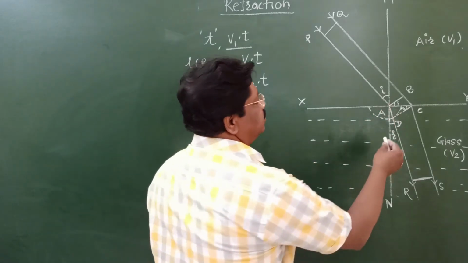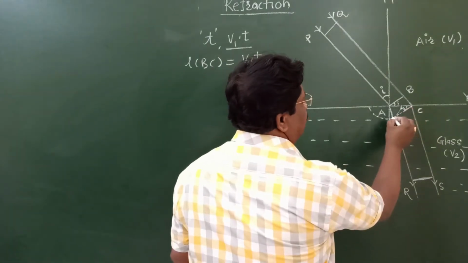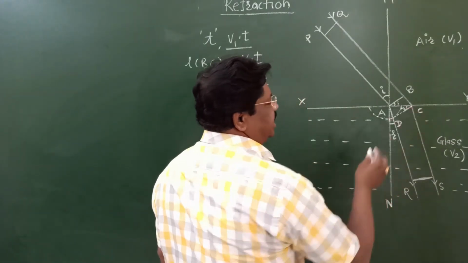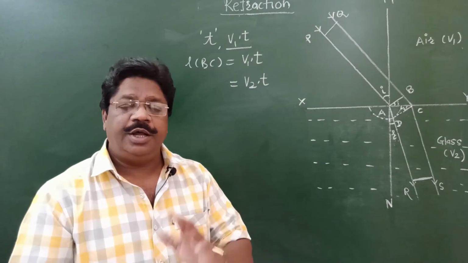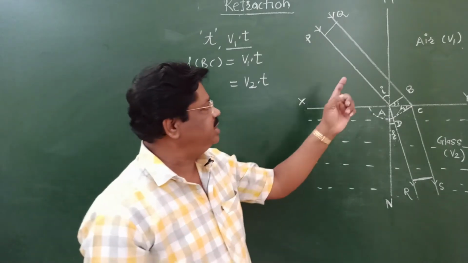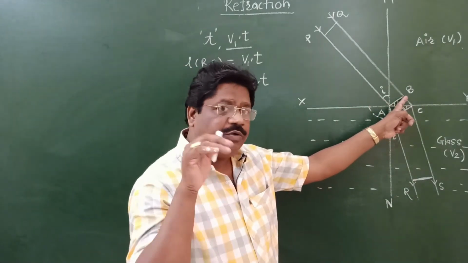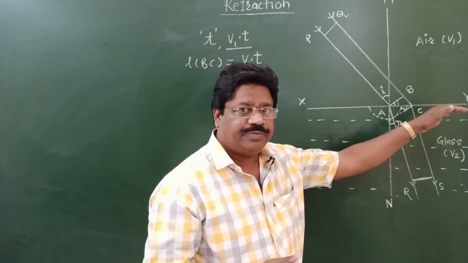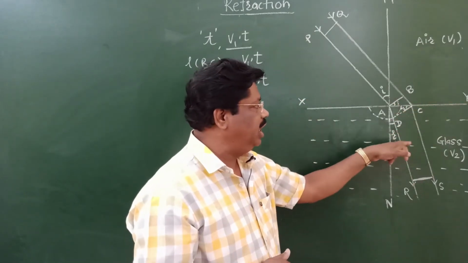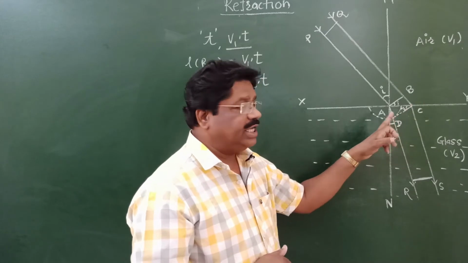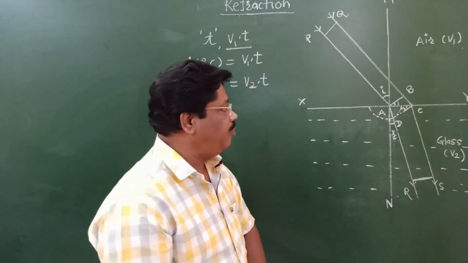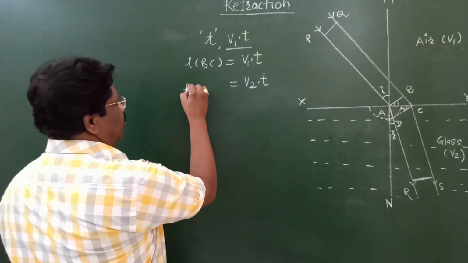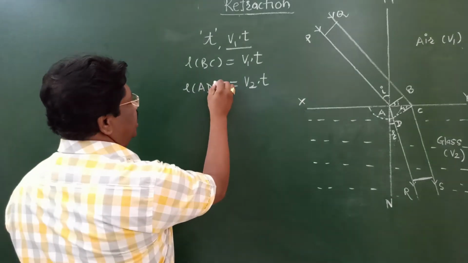Draw the tangent from point C to D, and CD is called the refracted wavefront, as AB is the incident wavefront on the refracting surface.